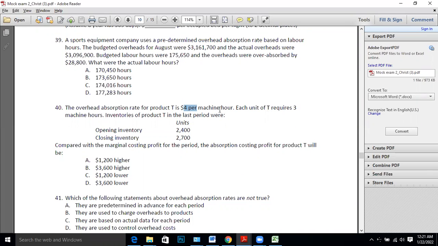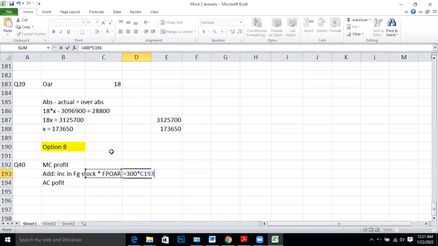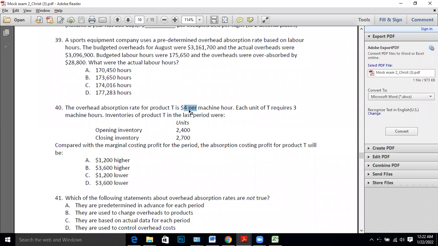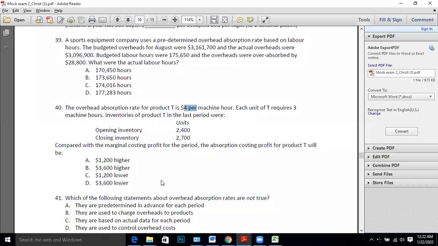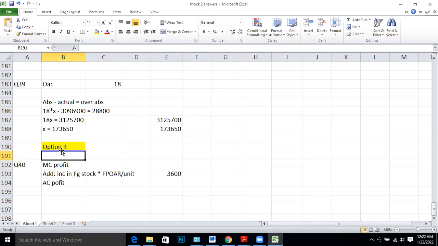Careful, that's per machine hour. We need per unit. Fixed production overhead absorption rate per unit. So 300 is the increase in stock. They say the absorption rate is 4 per machine hour. Every unit takes 3 machine hours. So it must be 4 into 3 per unit. 300 times 12 is 3,600. So compared to marginal costing profit, absorption costing profit would be 3,600 higher. Option B is right.